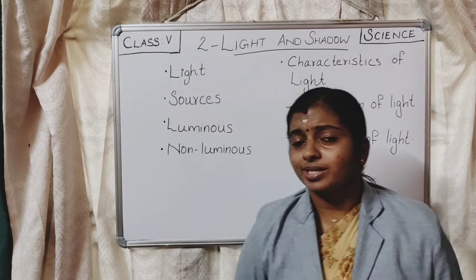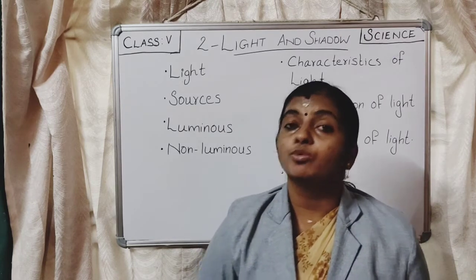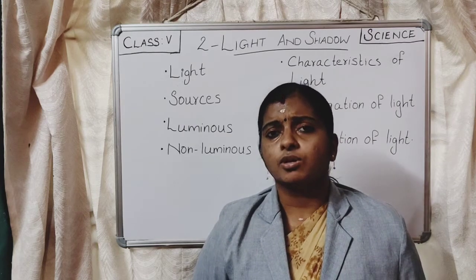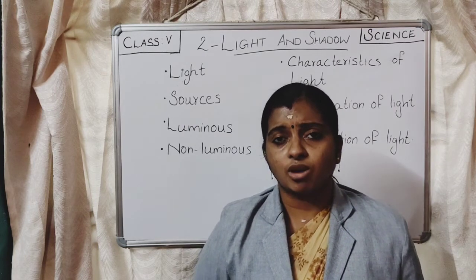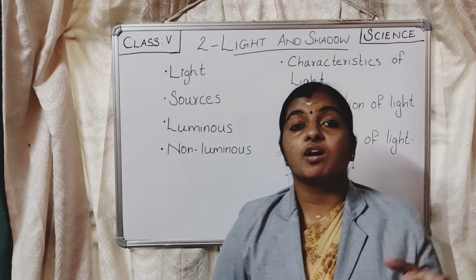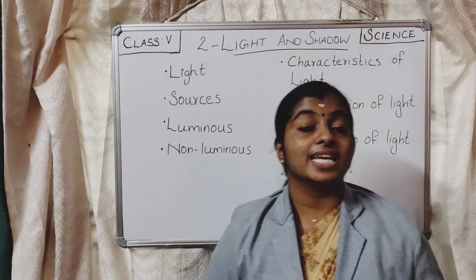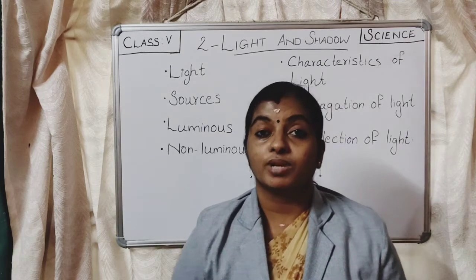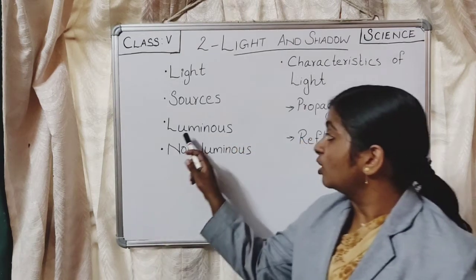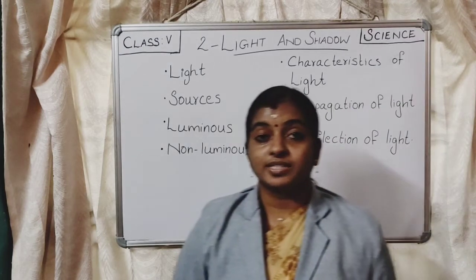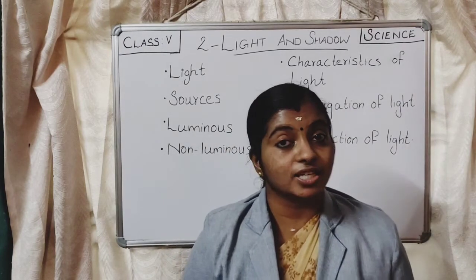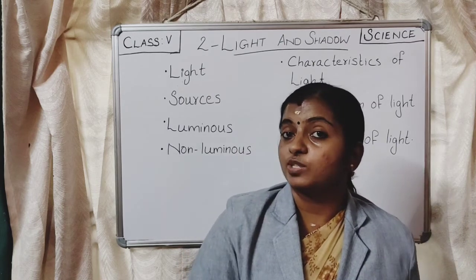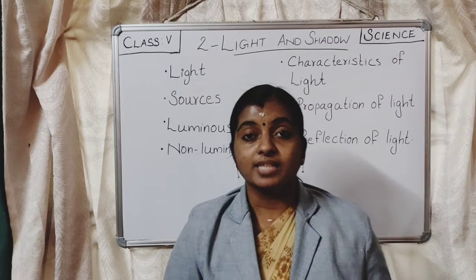And what about the moon? Is the moon a luminous object? No, the moon is a non-luminous object. But we can see light from the moon, right? So why do we say that the moon is a non-luminous object? Because the moon is glowing by reflecting the light that it gets from the sun. So, the moon is a non-luminous object whereas the sun is a luminous object. That is, objects which can produce their own light are called luminous objects, and the objects which glow with the help of light from a luminous object are called non-luminous objects.